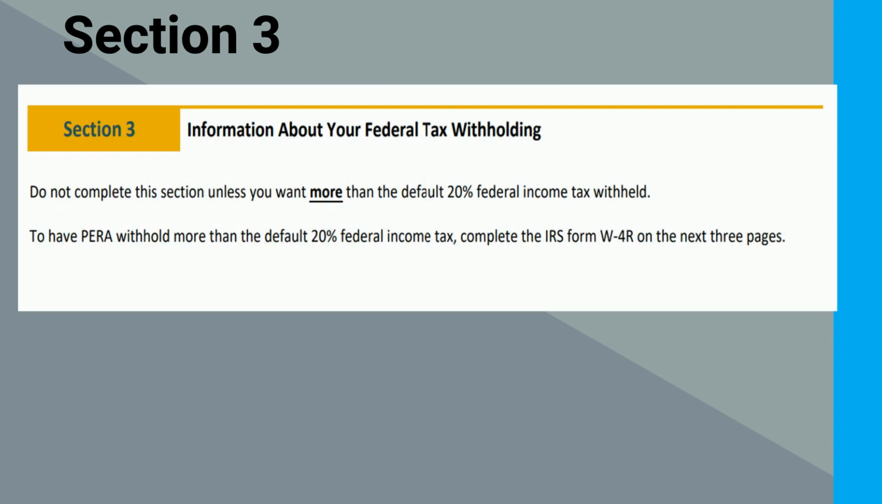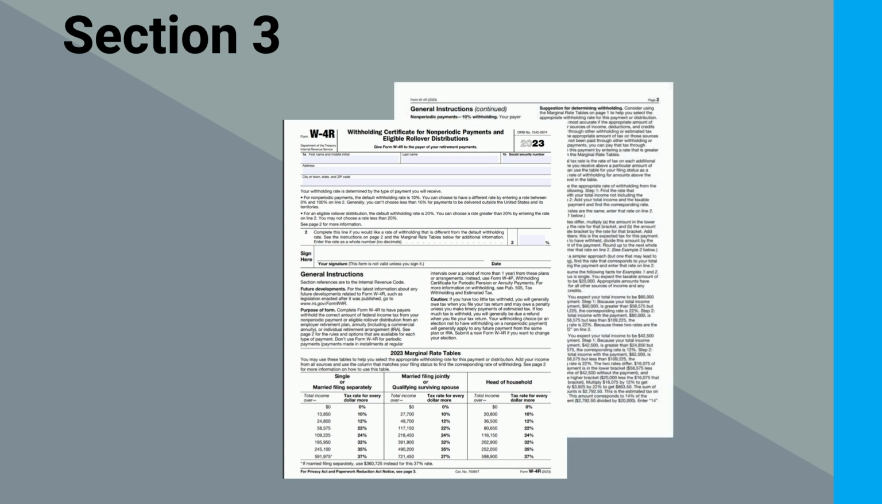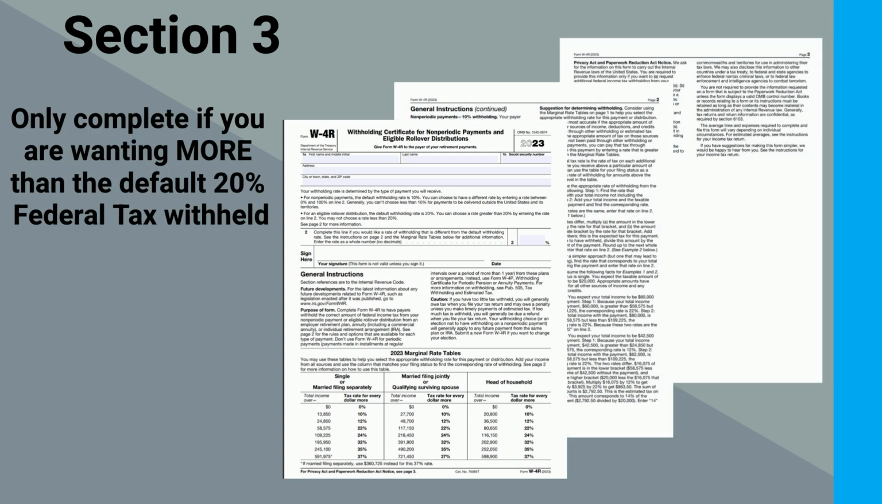In Section 3, you will only need to complete the attached IRS W-4R form if you are wanting more than the default 20% federal income tax withheld. Please note that PERA cannot provide tax advice. If you have any additional questions regarding the W-4R form, please contact a tax professional or visit the IRS website.